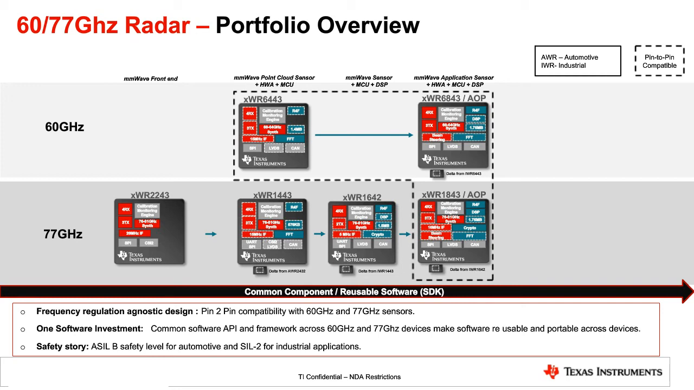And lastly, the safety story is very important for a few of our customers. Our automotive sensors are ASIL-B capable for automotive applications, and for industrial applications, correspondingly, they will be SIL-2 capable. So overall, it is a common platform, a common software investment, and a pin-to-pin compatible software and hardware platform.